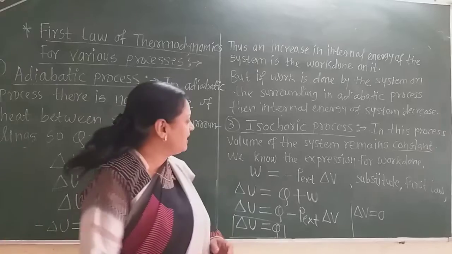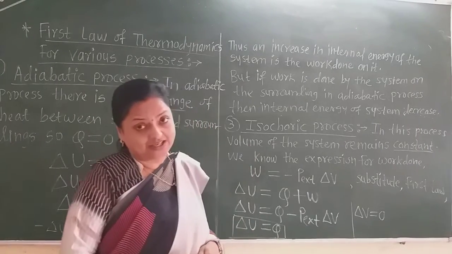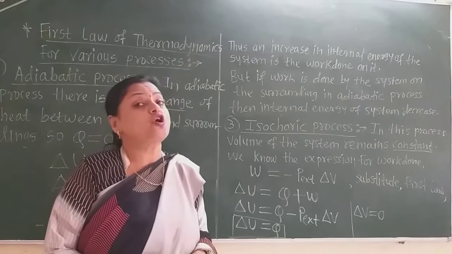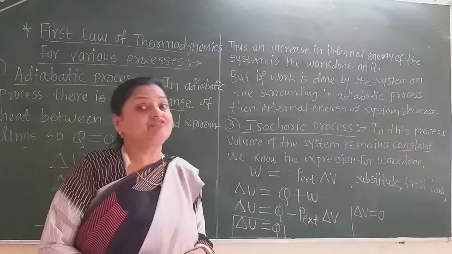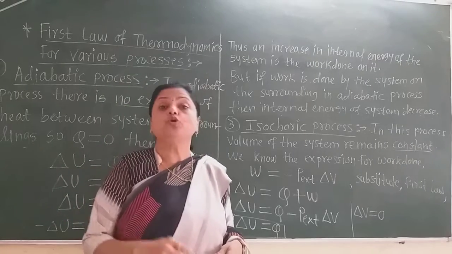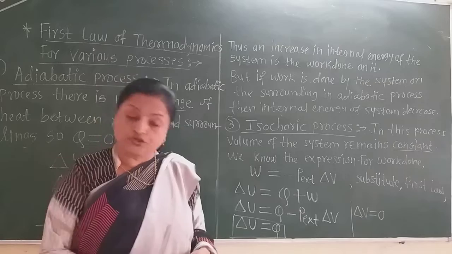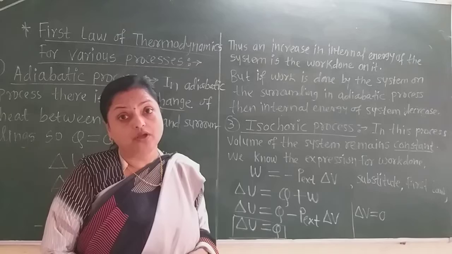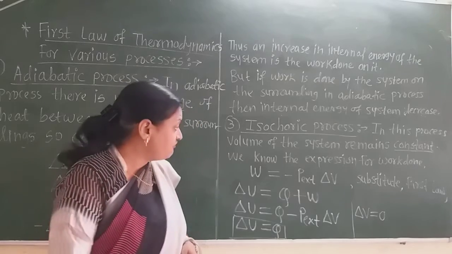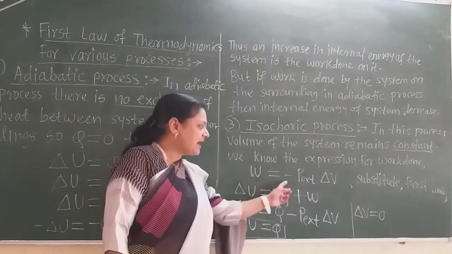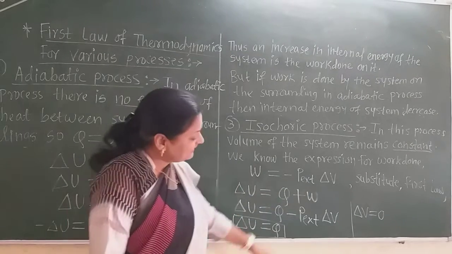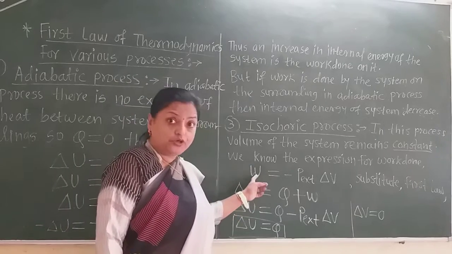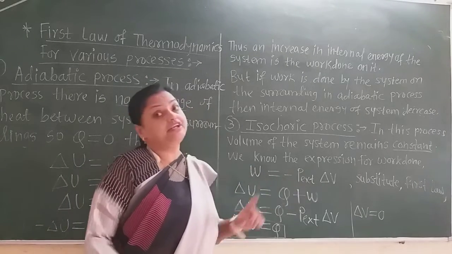Now let us learn what happens in the isochoric process. You know the definition: the volume of the system remains constant. That means delta V is equal to 0 because V1 is equal to V2, so V2 minus V1, delta V, is equal to 0. In the first law of thermodynamics there is no delta V term, but if we substitute the value of work done as minus P external into delta V, then this delta V term comes in.